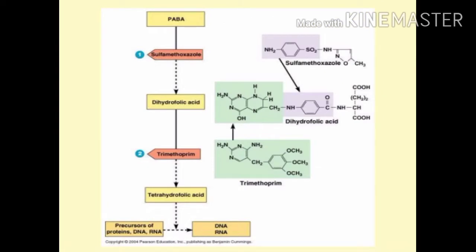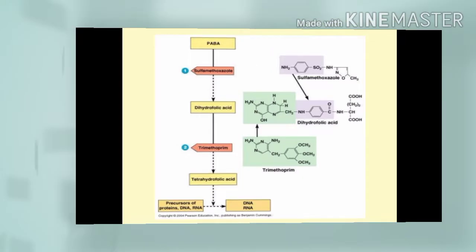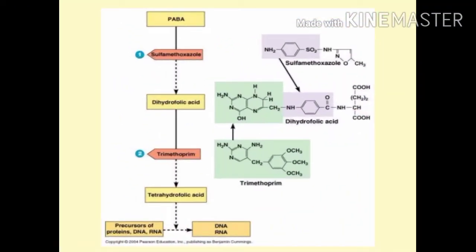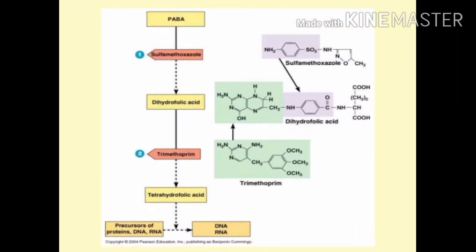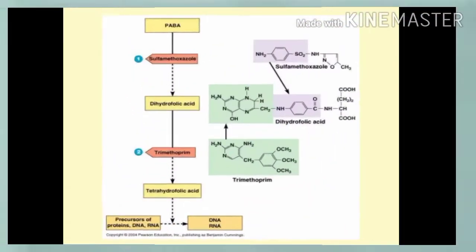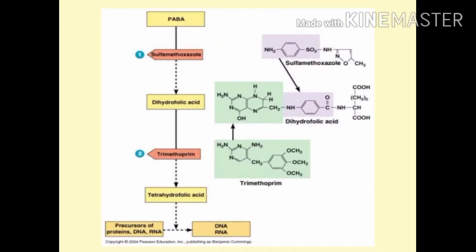Here are analogous structures, like sulfamethoxazole and trimethoprim, with their modes of action. Also see the structure of these drugs. Sulfonamide is the active form of the prodrug Prontosil.